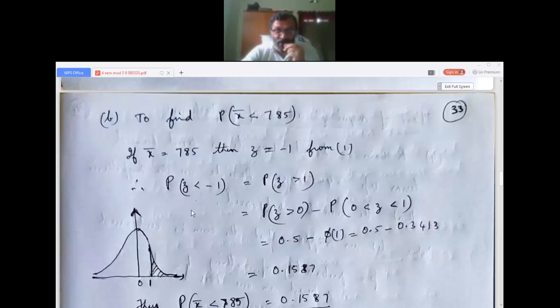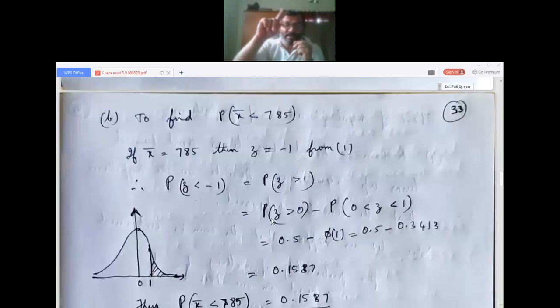I have told you again and again, we are not considering negative. So P of z greater than 1 means all these shaded portions. I have drawn a diagram for your understanding; in the exam you need not draw. How to calculate it? Everything greater than 0, that is everything on the positive side, minus P of z from 0 to 1 will give you P of z greater than 1. Very simple logic. Just look at the graph. If from P of z greater than 0 you remove P of z between 0 and 1, you will certainly get P of z greater than 1.